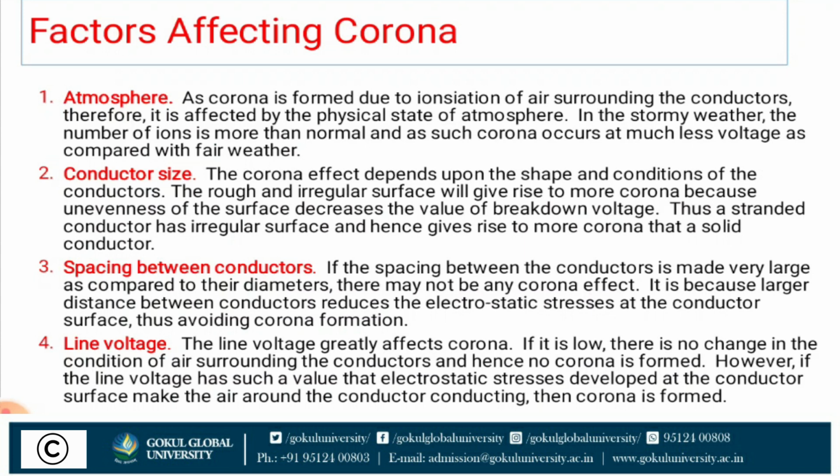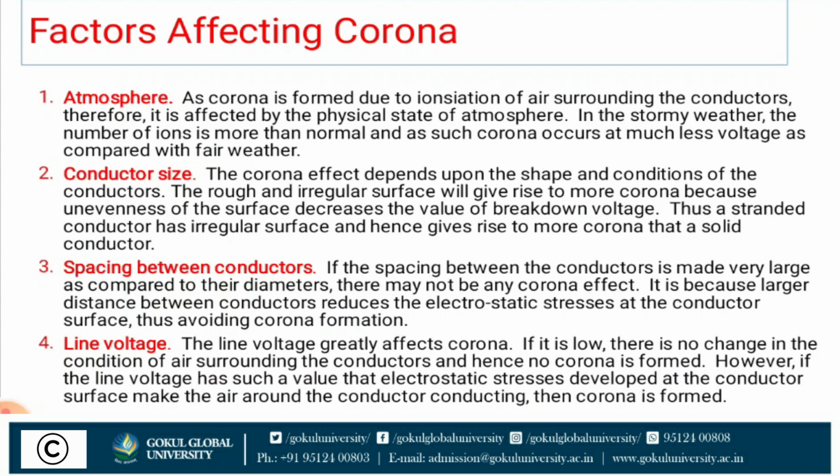We know that at 30 kV per centimeter potential difference, the air is ionized and a spark takes place. So if the weather is stormy, the number of ions is more, so less voltage is required for corona to take place. In summer, the number of ions is very low, so the voltage required to produce corona is higher.